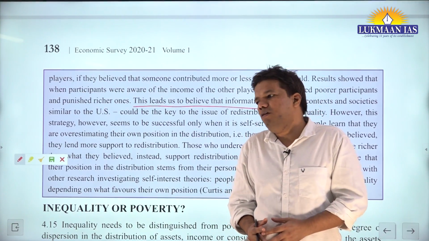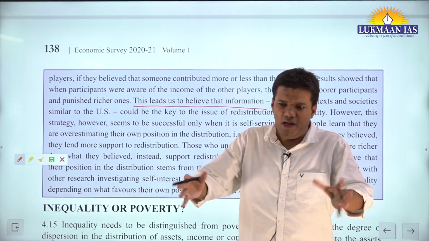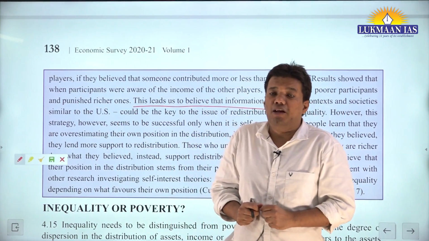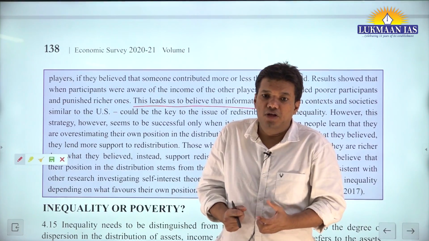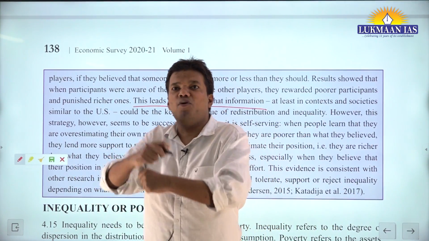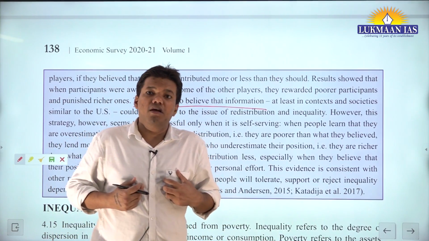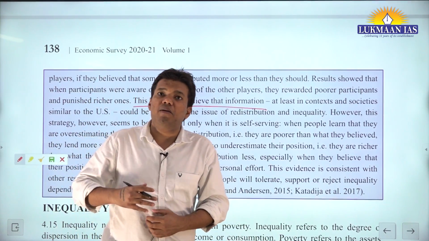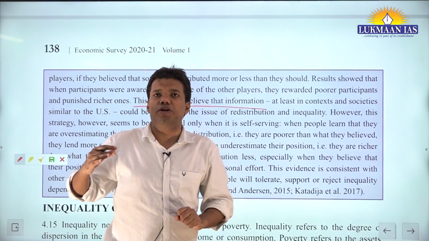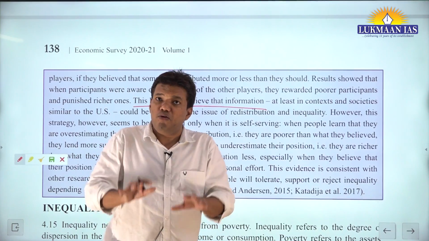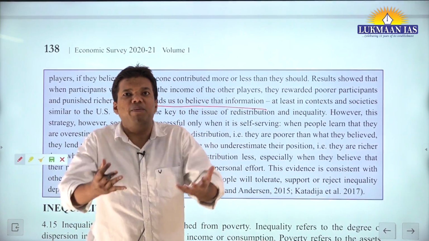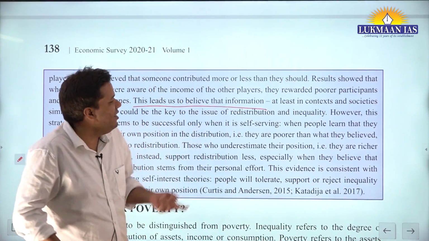If I'm not aware, then I'm living not happily, but satisfactorily. But somebody tells me with data, and it is true, that no, you are poor. So you will say, okay, now we should change the system. We should bring more wealth to the poor. And if I come to know I'm relatively richer than, maybe, 99% of the population of the city, then I will say, no, do not distribute the resources. Whatever I have, I would like to keep to myself, or if somebody gives me more, I would be happier, right?